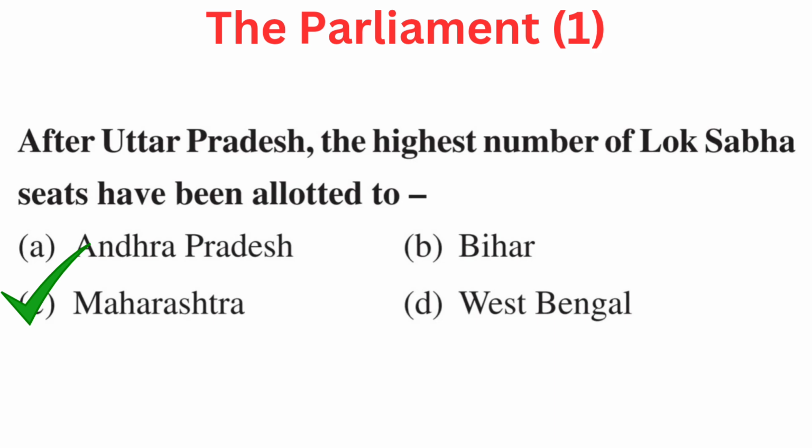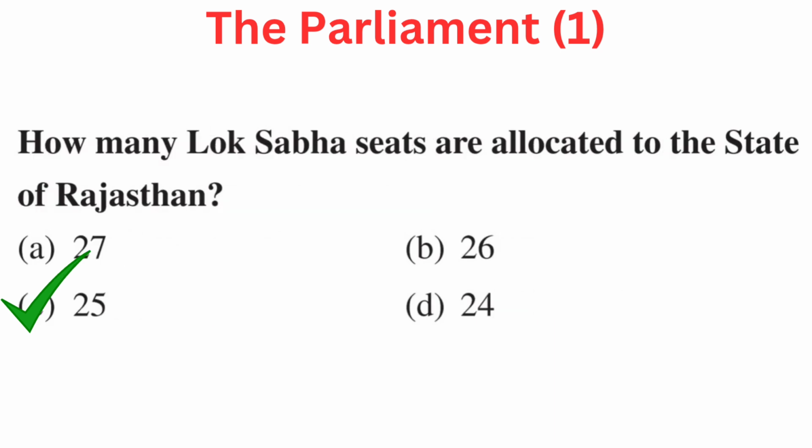Your question is, after Uttar Pradesh, the highest number of Lok Sabha seats have been allotted to. Your options are A. Andhra Pradesh, B. Bihar, C. Maharashtra, or D. West Bengal. Right answer is C. Maharashtra. Your question is, how many Lok Sabha seats are allocated to the state of Rajasthan? Your options are A 27, B 26, C 25 or D 24. Right answer is C 25.